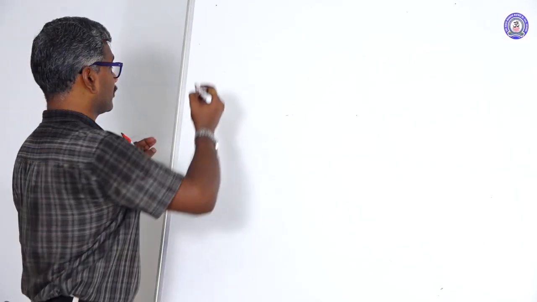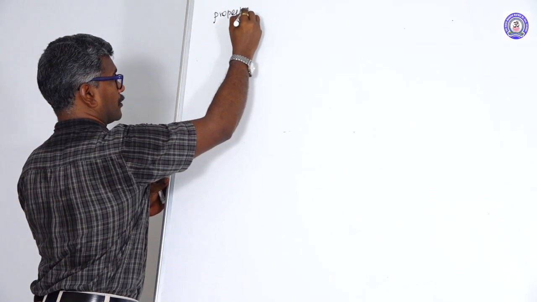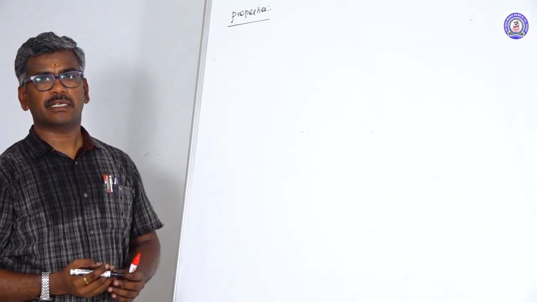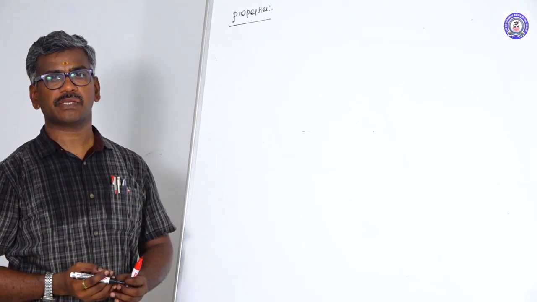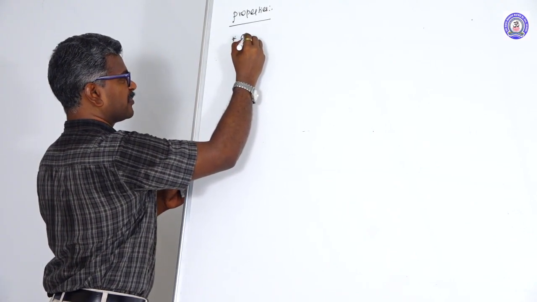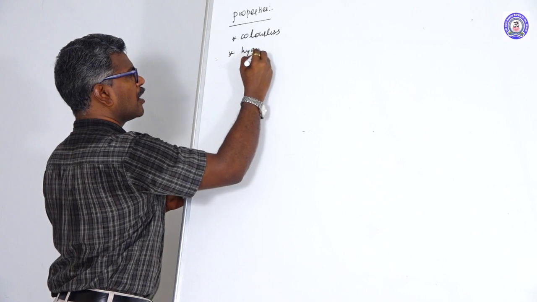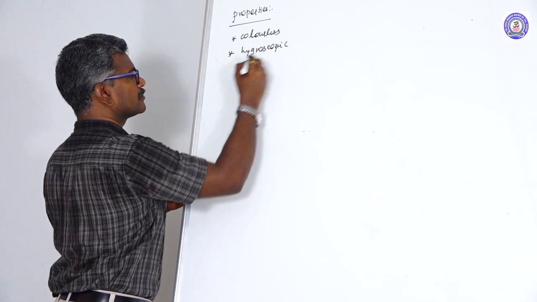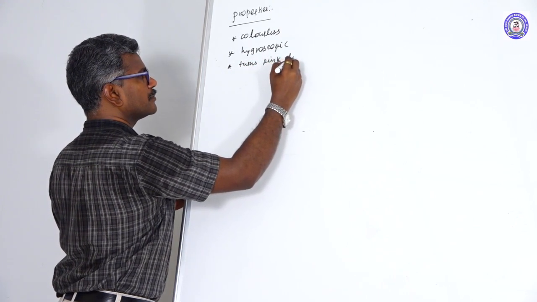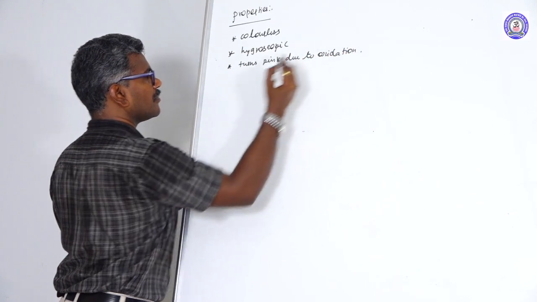Physical properties. Phenol is colorless. It turns pink due to oxidation. This oxidation is known as slow oxidation. Colorless. Hygroscopic nature. Turns pink due to oxidation.